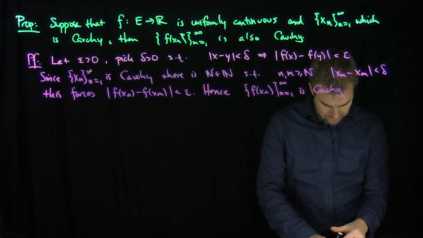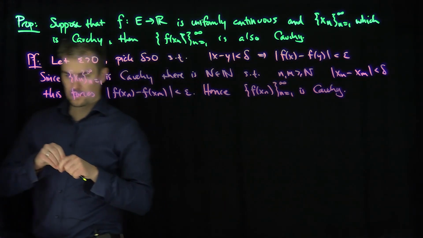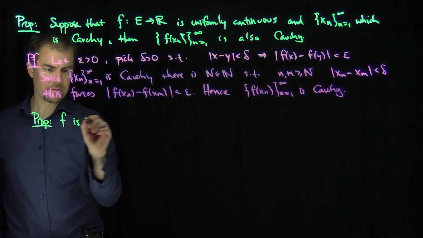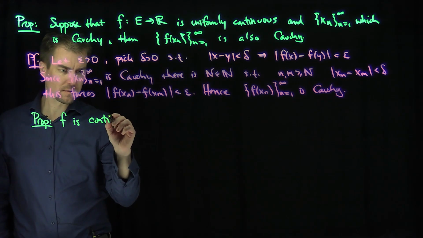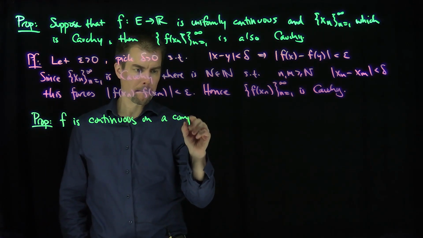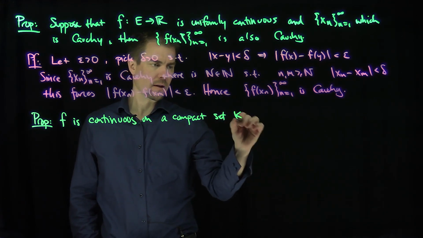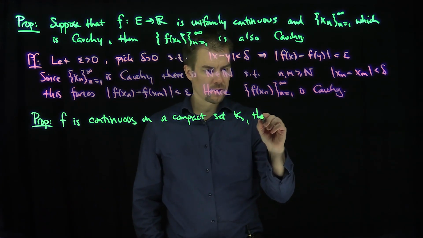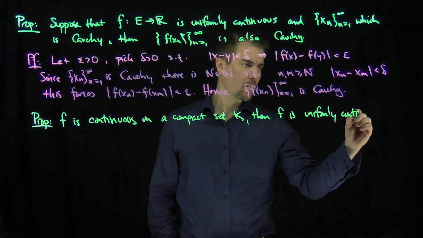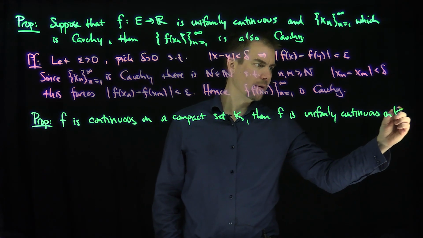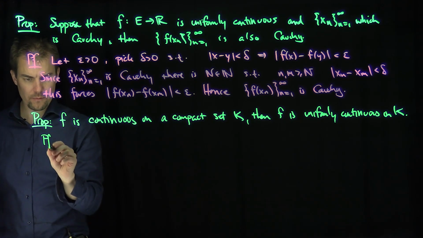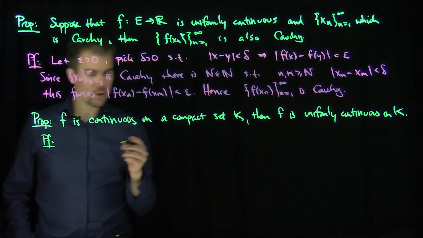All right, so what's the next proposition? The next proposition is that if f is continuous on a compact set K, then f is uniformly continuous on K. Okay, so let's prove this. We can prove this by contradiction. Proof. Suppose that f is not uniformly continuous.